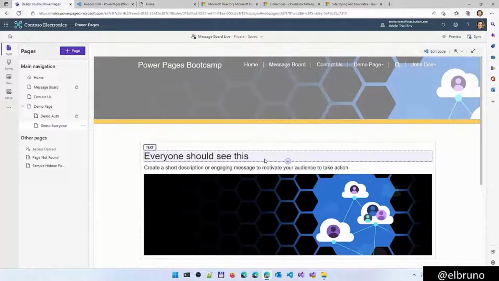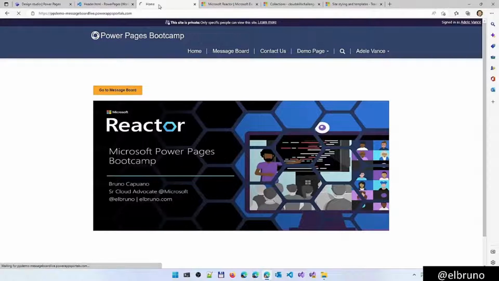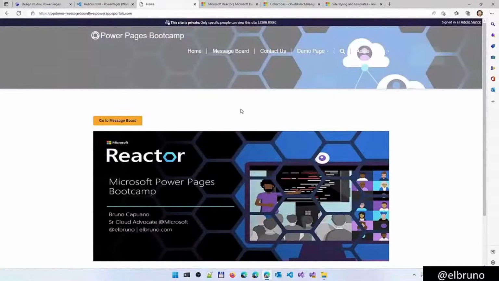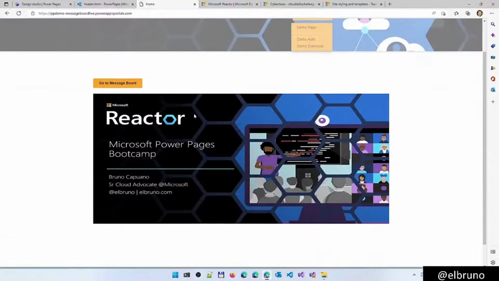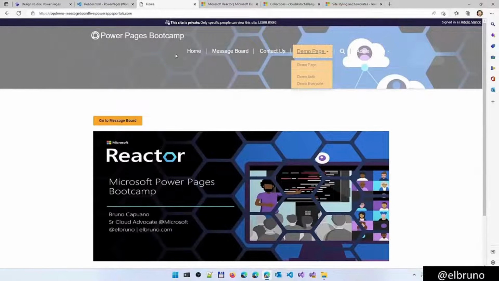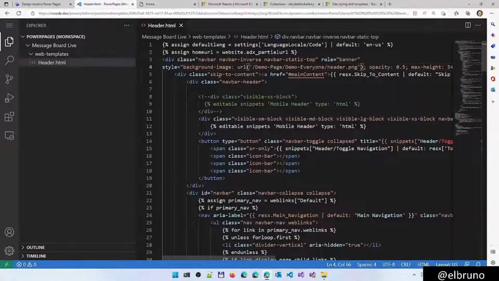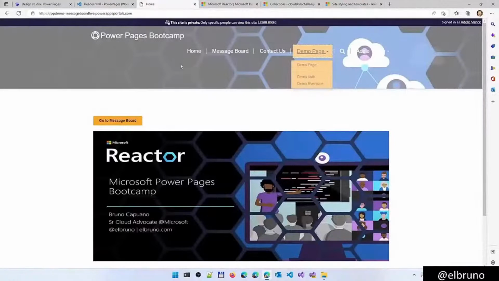I should have on the top, hey, kind of a nice header here. Let's go to the live version, refresh the live version, and we should have here in the top also our reactor header, which is kind of nice to have and use it. There it is, some opacity, some options here that we can see. We have the bottom image, we have the top image, and we have some CSS editing here embedded in the header that is reused all around the other pages.